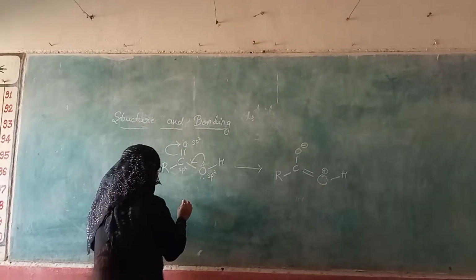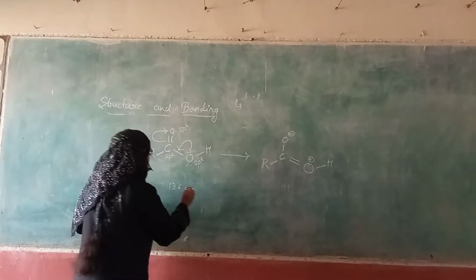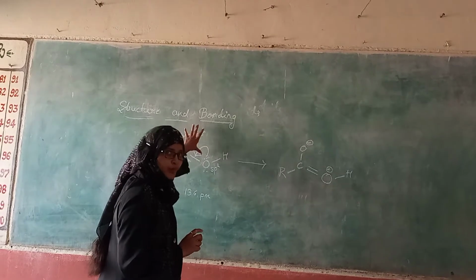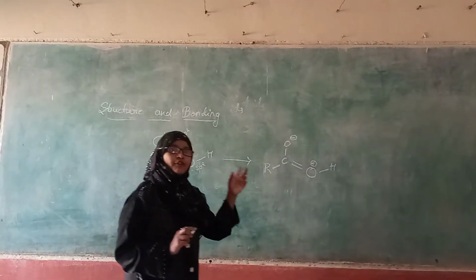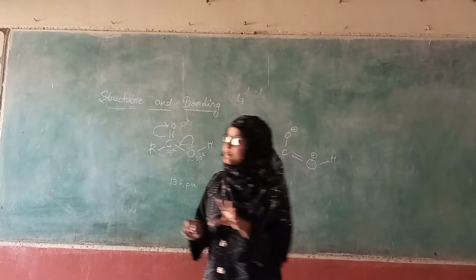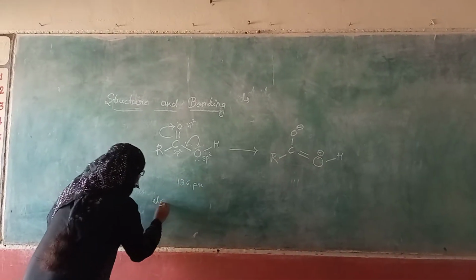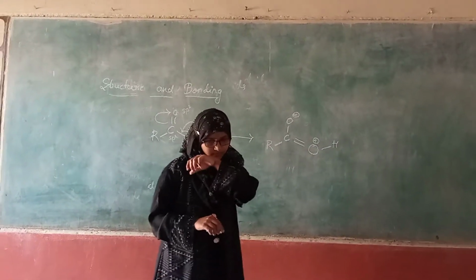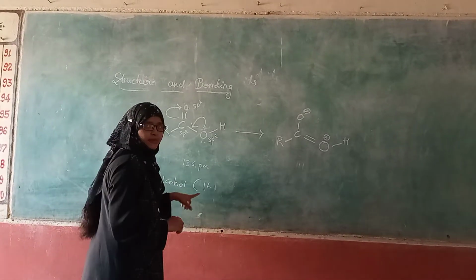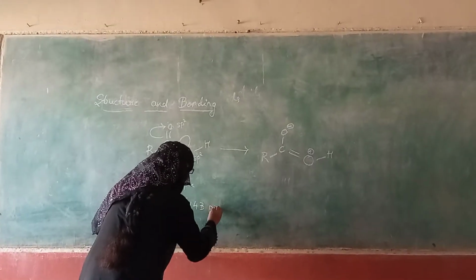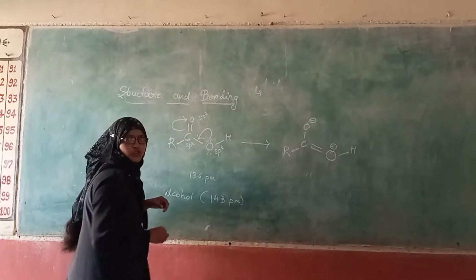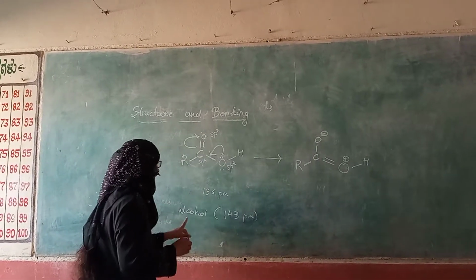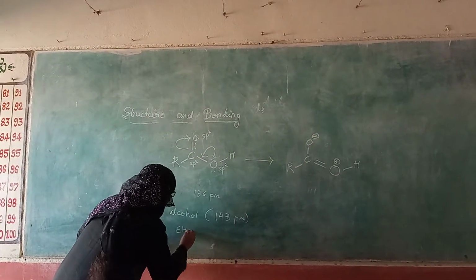that is 136 picometer. The single bond between carbon and oxygen present in the carboxyl group is shorter compared to that of alcohols, ethers, etc. That is, alcohols and ethers have a single bond length of 143 picometer, and this carbon-oxygen single bond is 136 picometer. So this bond length is shorter as compared to alcohols, ethers, etc.